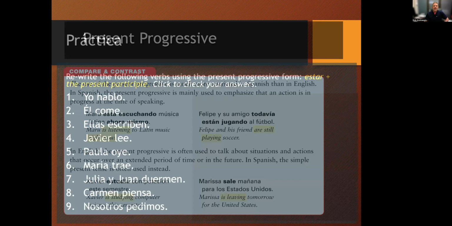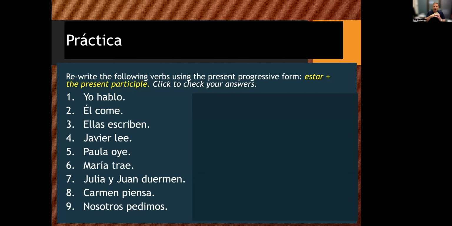Okay, so you have to understand that context. And I would say if you have to go back and study anything, read through that section of Panorama or listen to my elongated explanation a couple times, or text me or email me or come to the Zoom. But understand that the forming of it is pretty easy. And these next two exercises are really just making sure you can form the verbs appropriately. That's not going to give you those answers on context. You'll have to just understand that it has to be happening in the moment to use that present progressive tense.